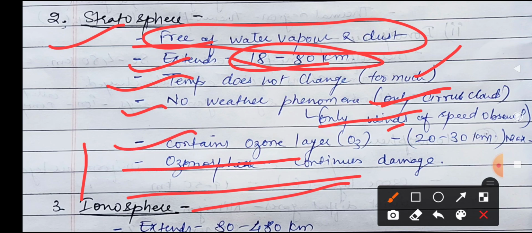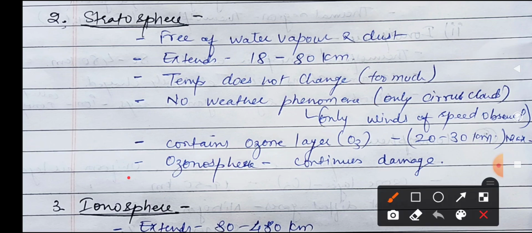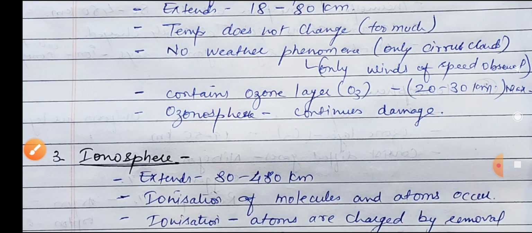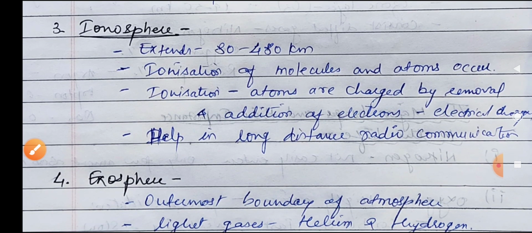It contains the ozone layer. The main ozone layer is present in this stratosphere from 20 to 30 kilometers, as I told you. And this is also called the ozonosphere. That's why this stratosphere is also called the ozonosphere. And it is very helpful for us. I will explain it separately.